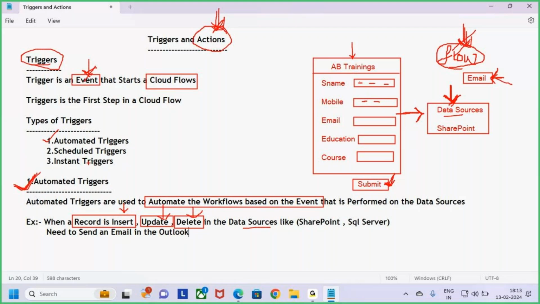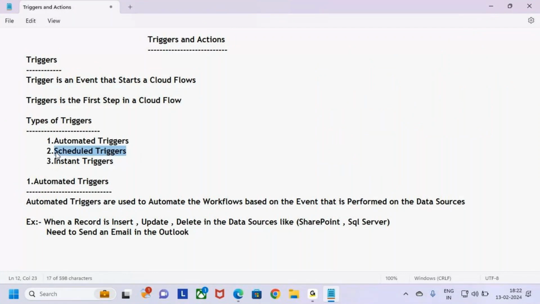And next, scheduled. Now when to go and use the scheduled flows or scheduled triggers? Now try to understand, guys. What is the use of the scheduled triggers?